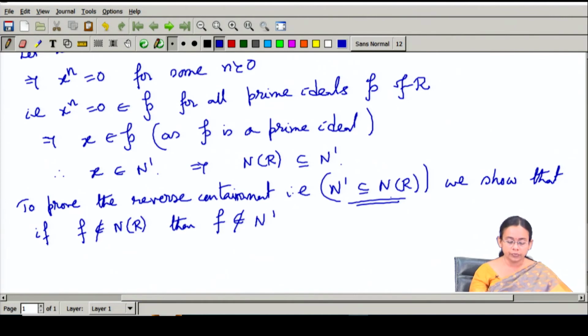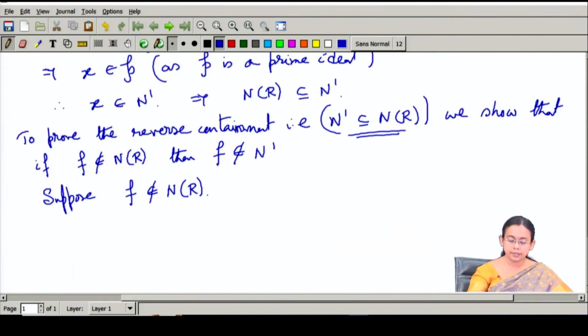So let us start with an element f which is not a nilpotent element. So suppose that f is not a nilpotent element. Now I will consider the set sigma.